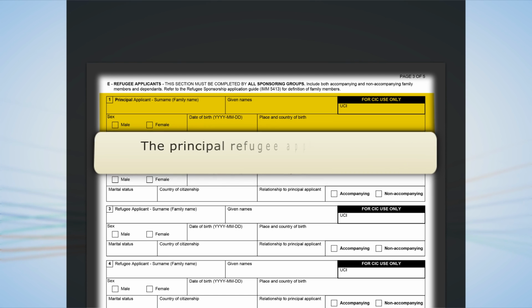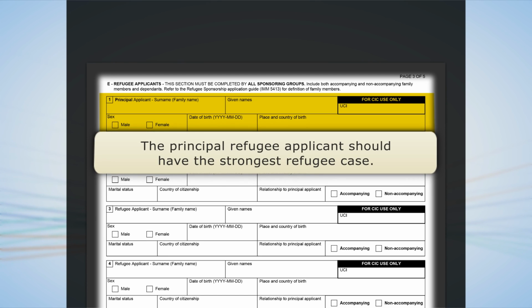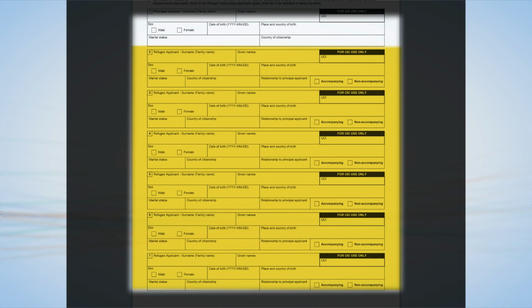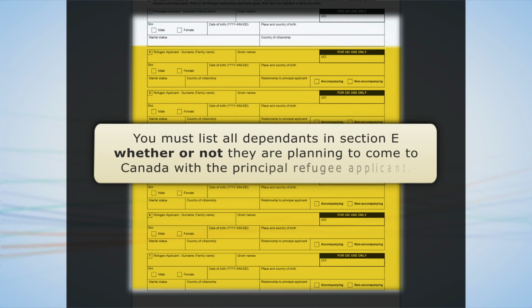Let's go back to Section E of the application form, Refugee Applicants. Part 1. Enter the contact details for the principal refugee applicant. The principal refugee applicant should be the family member who has the strongest refugee case. Refer to the guide for more information. For questions 2 through 7, enter the personal details of all family members and dependents of the principal refugee applicant. You must list all dependents in Section E, whether or not they are planning to come to Canada with the principal refugee applicant. If you require more space, list them on a separate sheet of paper and include the same information as required on the form.